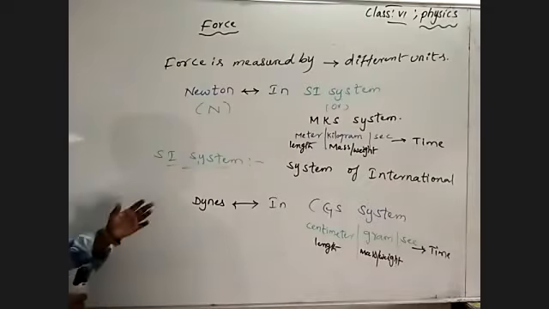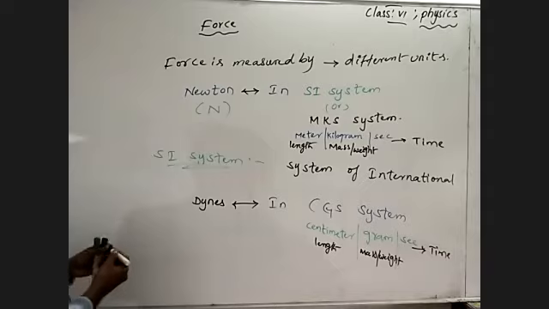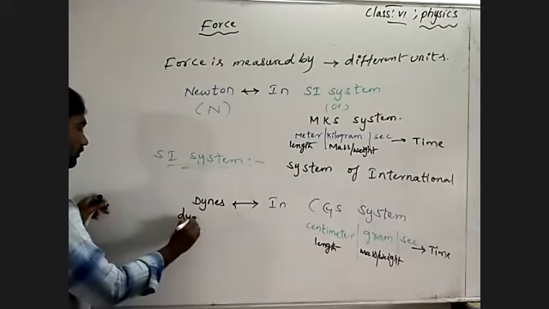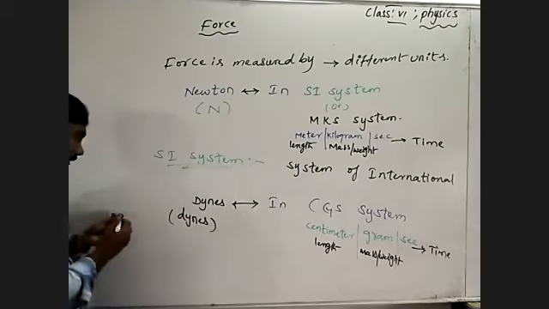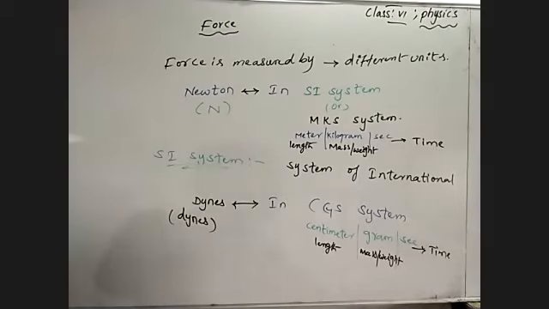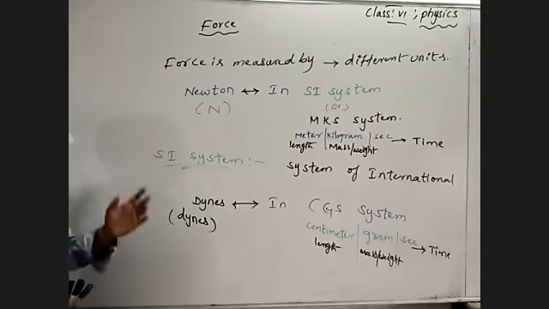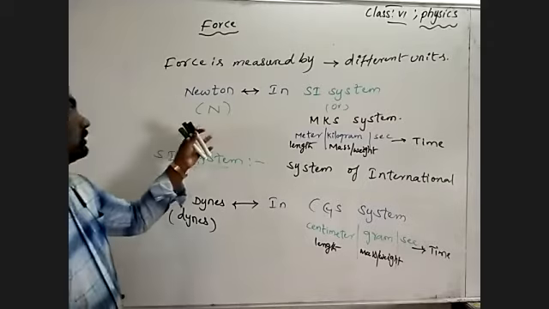So dyne is a unit to measure force in the CGS system. What is the unit to measure force in the SI system? Newton.